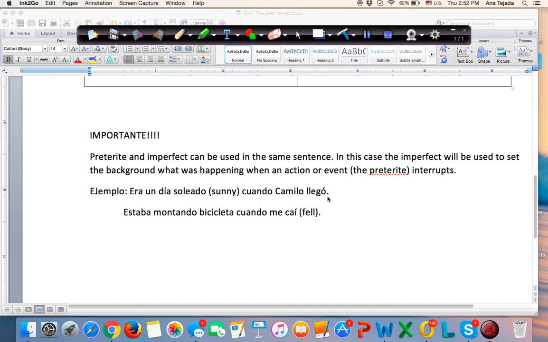Another thing to keep in mind are certain phrases that let us know when to use either the preterite or the imperfect. So for the preterite, we have words or phrases such as ayer, yesterday, anteayer, the day before yesterday, una vez, one time, dos veces, two times, tres veces, three times, el año pasado and de repente, which I'm going to write really quick here.